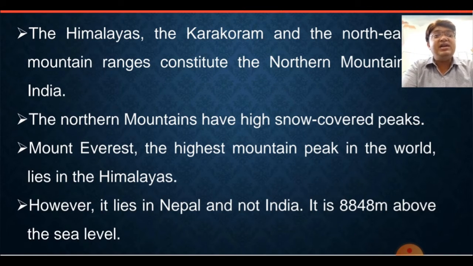It is located in Nepal. India's highest mountain peak is Kanchenjunga, which we are going to see further. The height of Mount Everest is 8,848 meters above sea level. This is a very important point. You need to remember that the height of Mount Everest is 8,848 meters above sea level.